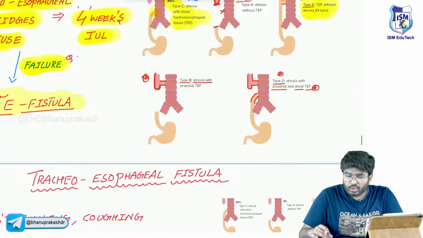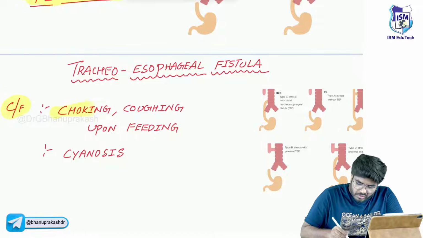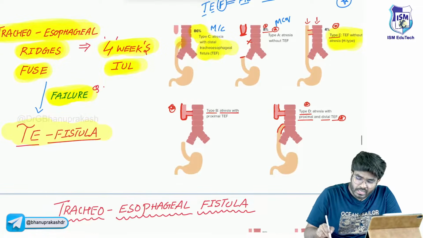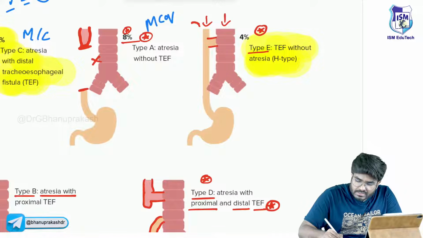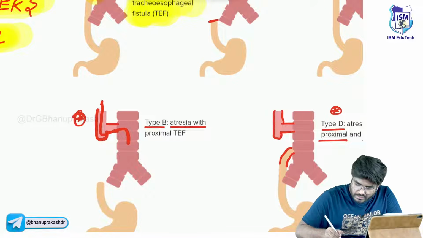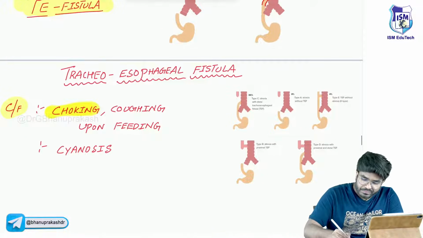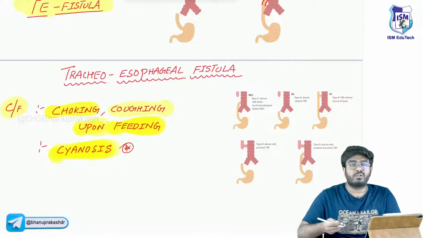I have already taught you, if there is tracheoesophageal fistula, the baby is going to have choking. Whenever he takes milk, he will immediately choke, sir. Why choking? Because in certain varieties, the food or the milk, whatever he is taking, can enter into the trachea. When the food enters the trachea, automatically there is going to be choking, no doubt. So choking or coughing upon feeding. There will be cyanosis also. Cyanosis is going to be seen in these babies because of this fistula.